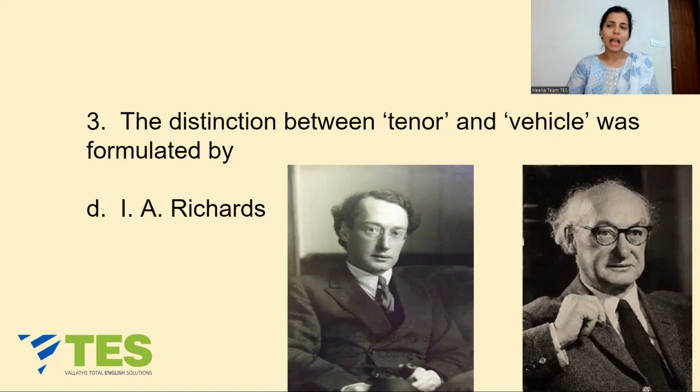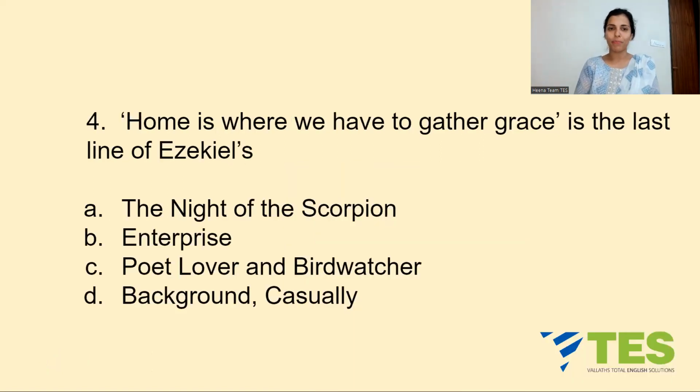Take this sentence. America is a melting pot of cultures. Here we are speaking about the idea of America. So the tenor is America, while the figurative language used is melting pot of cultures. What is that? Vehicle. Easy? Yes, it is. Let's move on to question number 4.